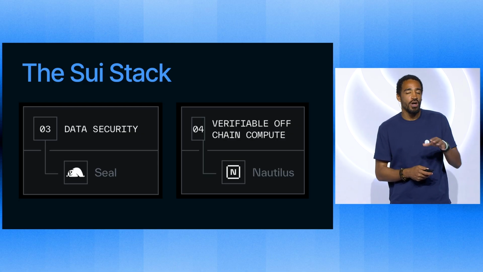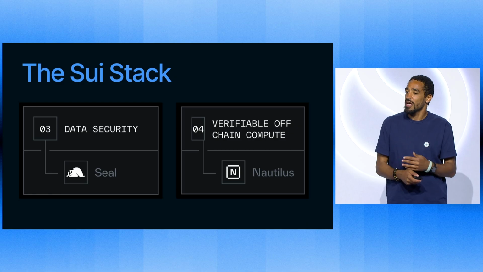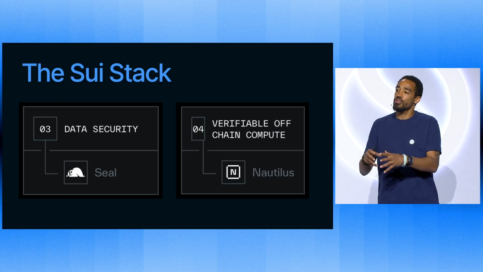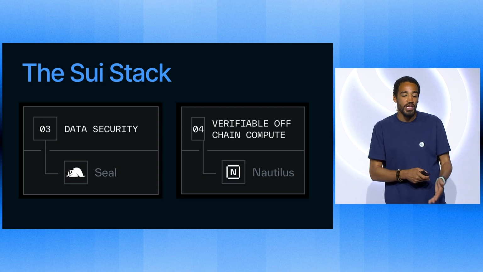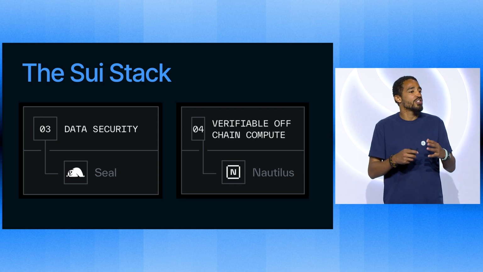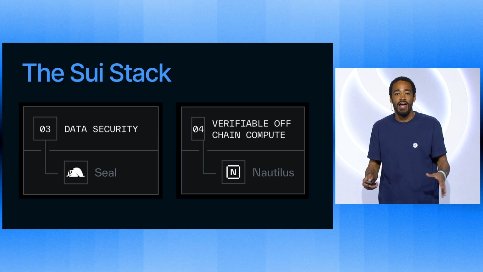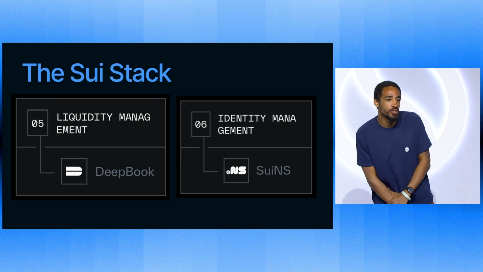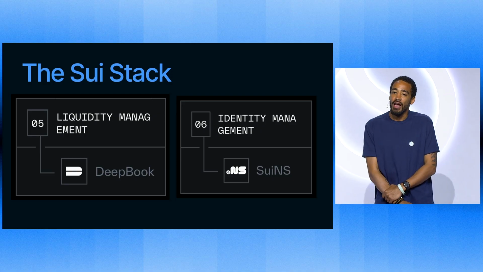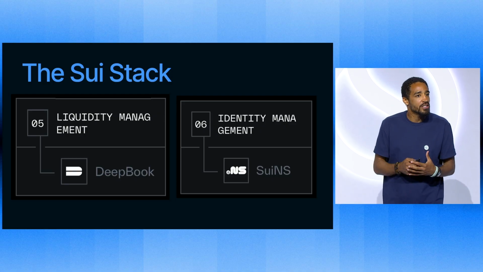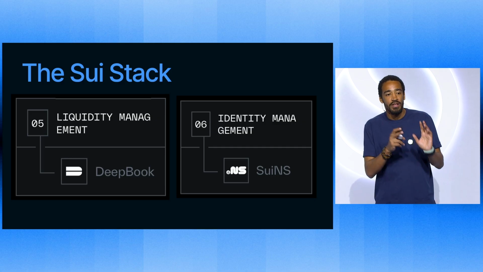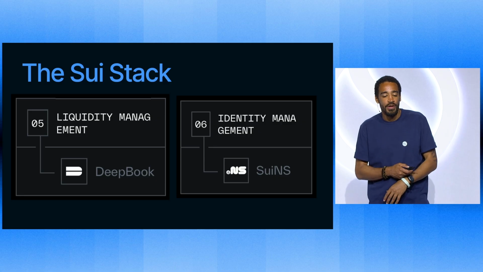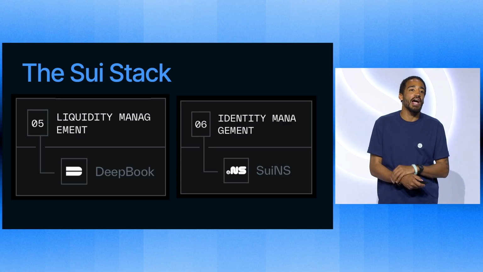Now, sometimes when you're doing computations on chain, you want to be able to work off chain because some things are expensive, and you want to make sure they're verified and can be trusted back on chain. And that's what Nautilus is for. It's a trusted execution environment for off-chain stuff like AI and whatnot. Then there's Deepbook, which is our liquidity management. That's where a lot of the money stuff is, the money apps you can build on top of. Deepbook is another sponsor, and they have a booth upstairs as well, so you can go and talk with them. Another part is SuiNS, which is identity management.